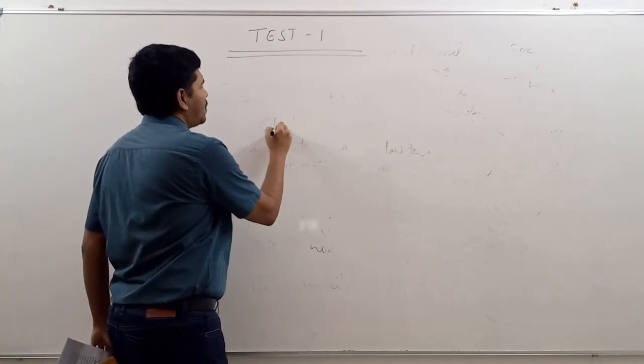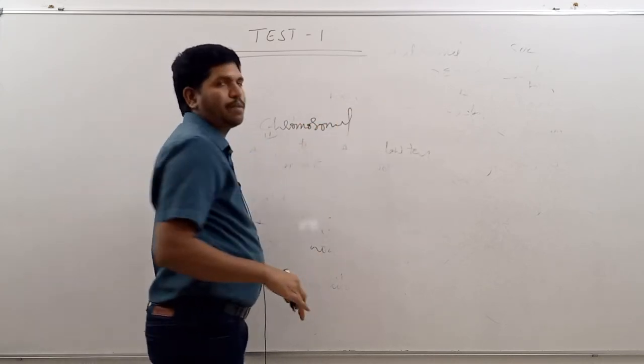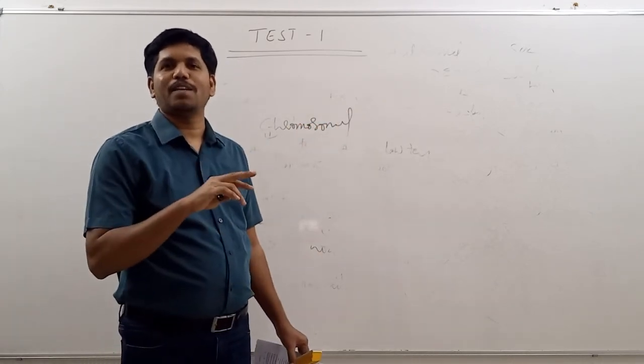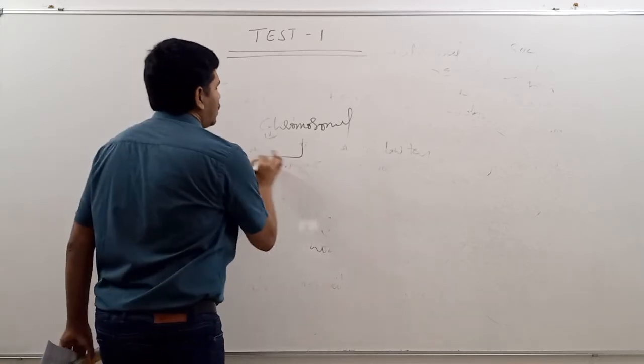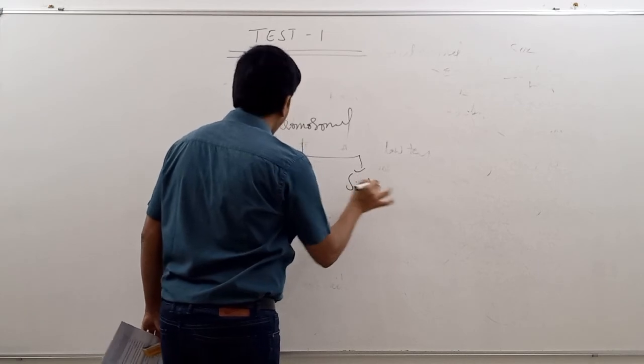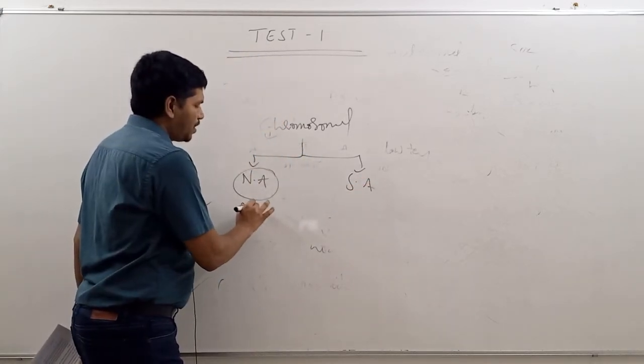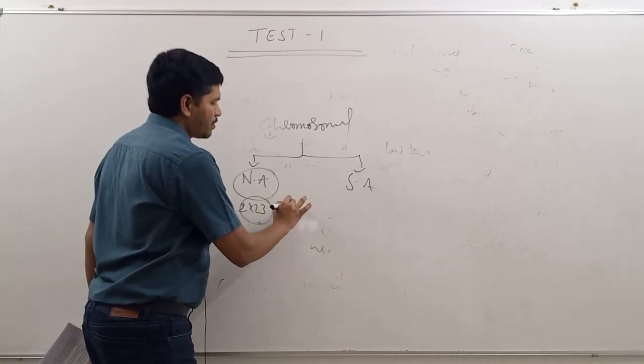Actually, chromosomal aberrations can be divided into two varieties: numerical aberrations and structural aberrations. With respect to numerical aberrations, we have 2 into 23 chromosomes, that means 46.